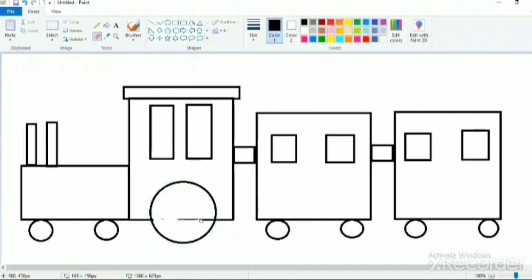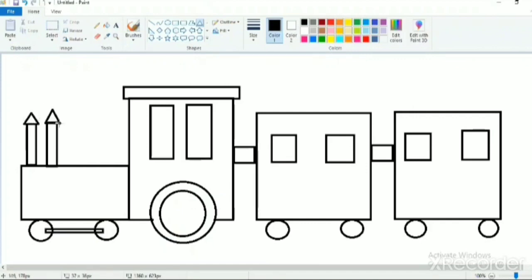We are going to erase this line very carefully with the help of the eraser, and one more circle inside it, and detailing to the wheels.